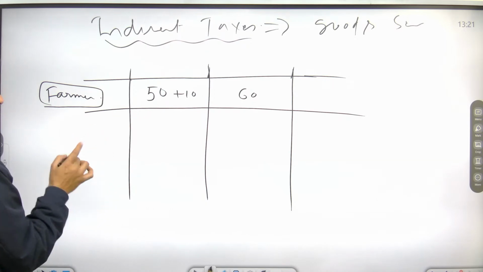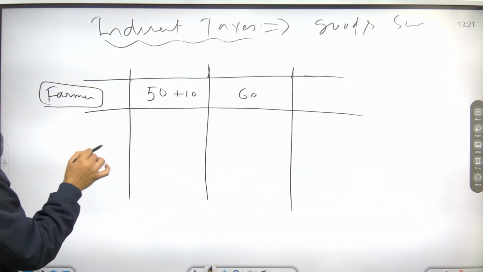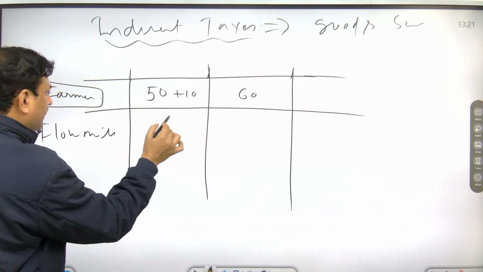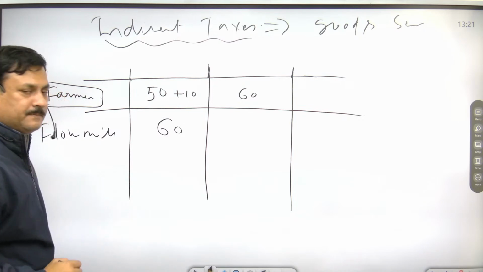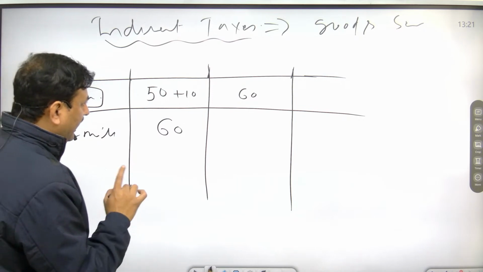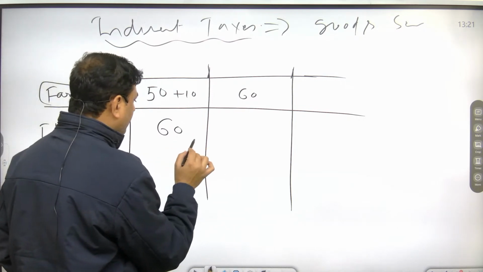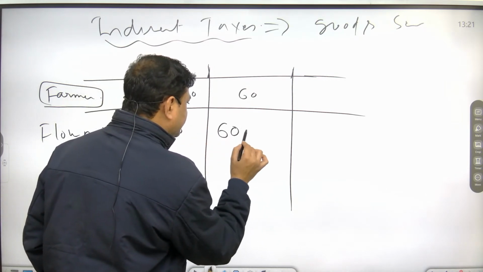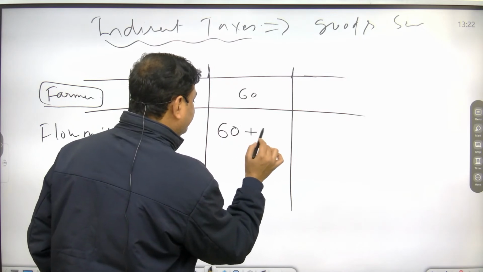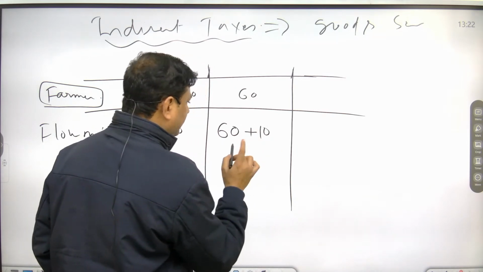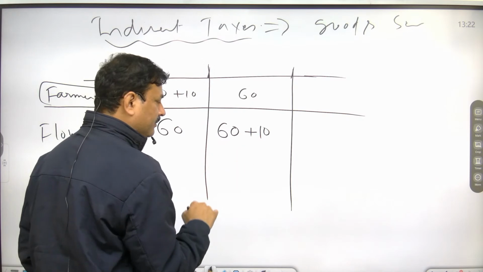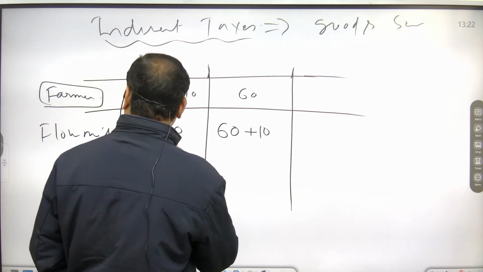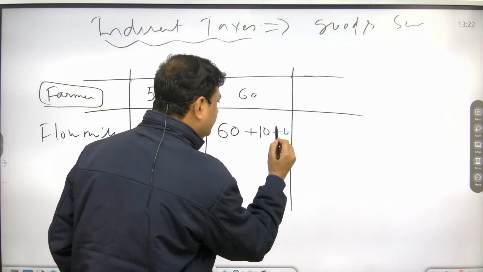Now this farmer is selling to the flour mill. Plus 10 rupees he used plus that wheat, and 20 rupees he added.